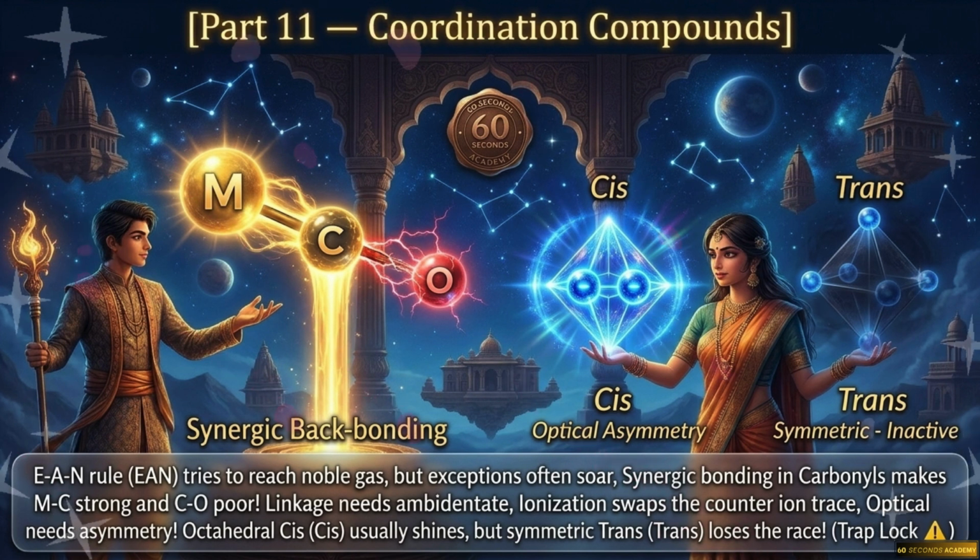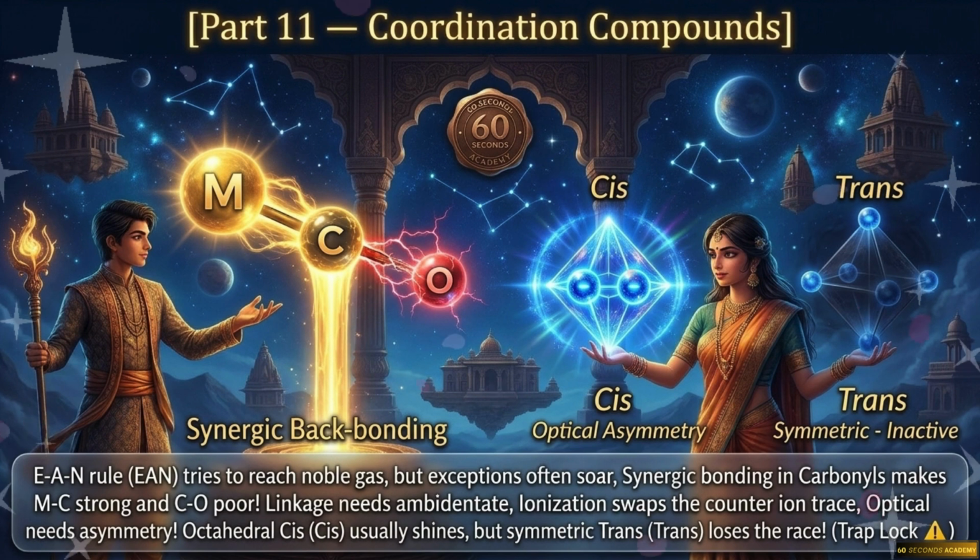Synergic bonding in carbonyls makes M-C strong and C-O poor. Linkage needs ambidentate ligands. Ionization swaps the counter ion. Optical needs asymmetry. Octahedral cis usually shine, but symmetric trans loses the rays.